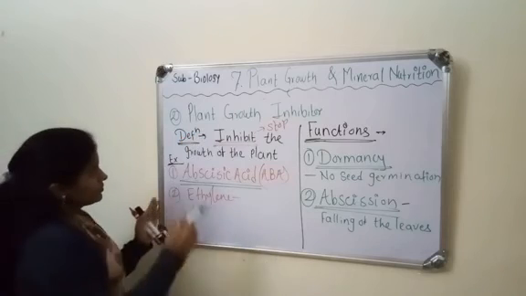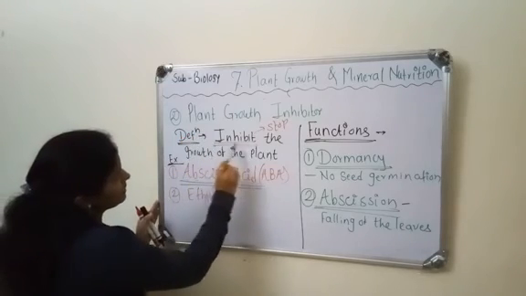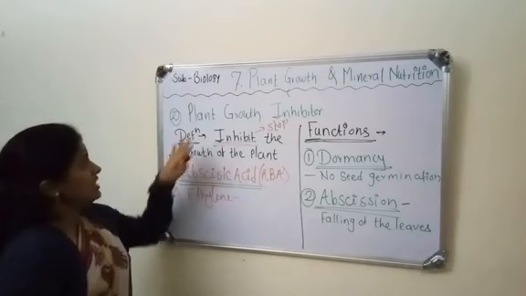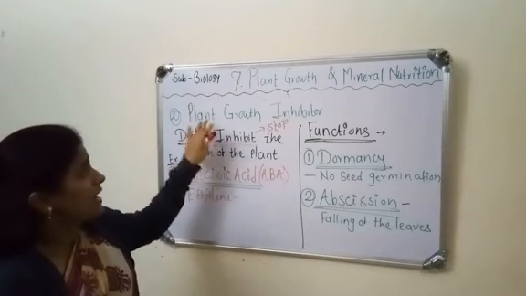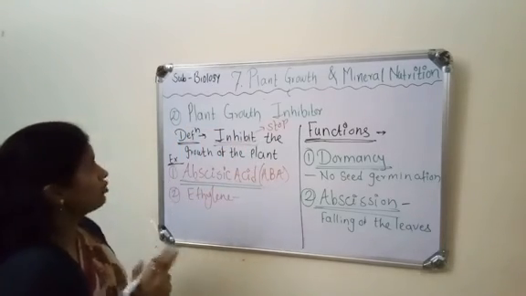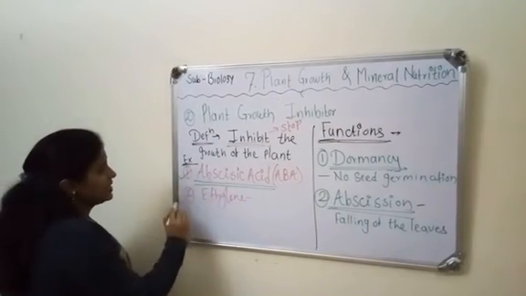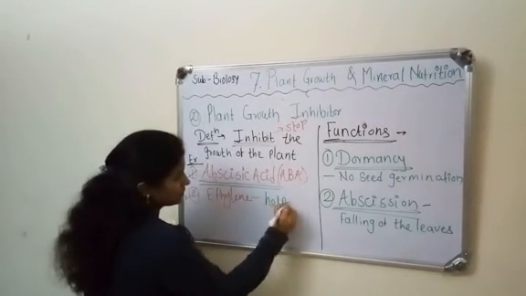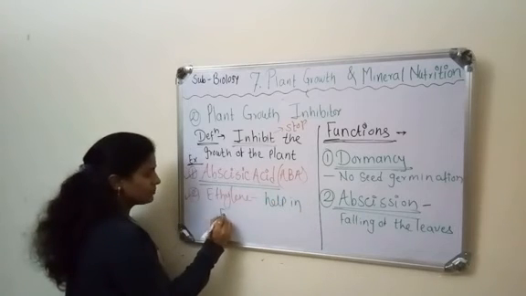In this definition, inhibit is also important. So this is all about the plant growth inhibitor. There are two examples of the plant growth inhibitor: abscisic acid and ethylene. Ethylene helps in fruit ripening.